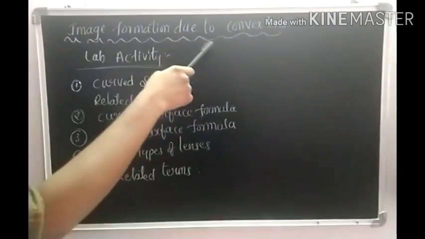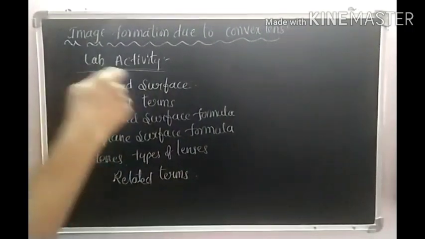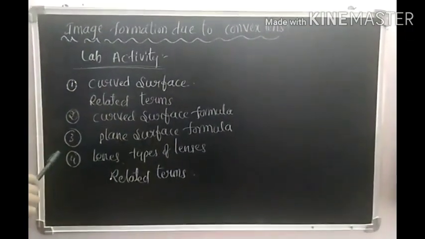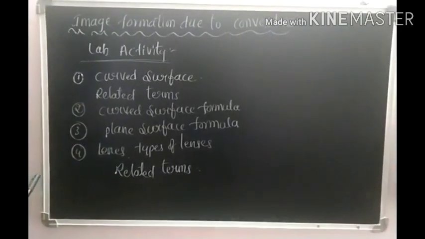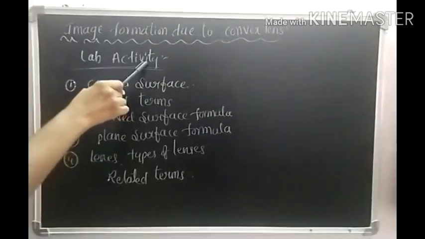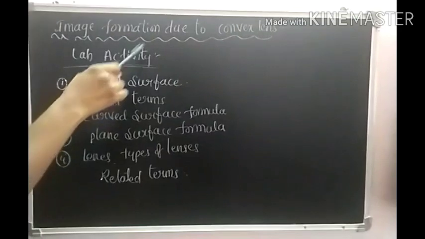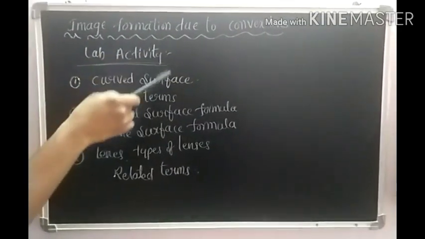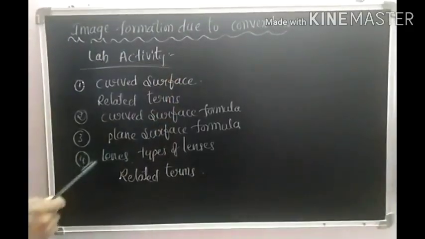If you change the position of the object, we get different types of images, and different natures of images also. So for understanding this, we have a lab activity in 10th class. I will explain this image formation due to convex lens through a video.